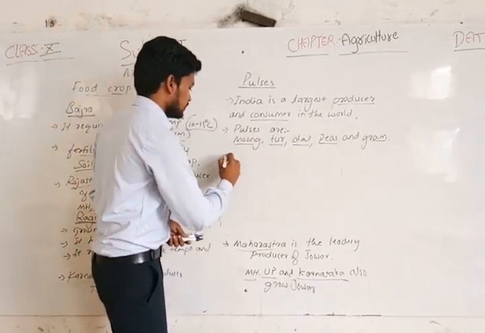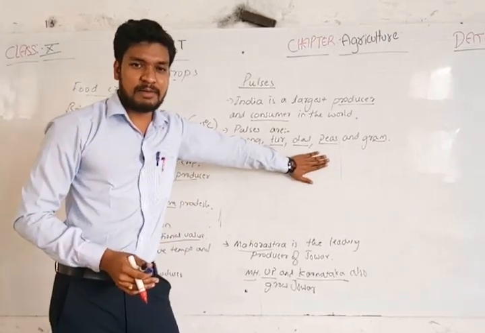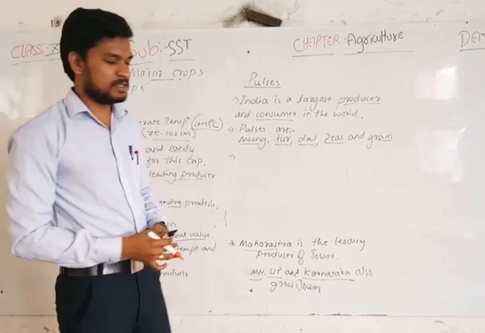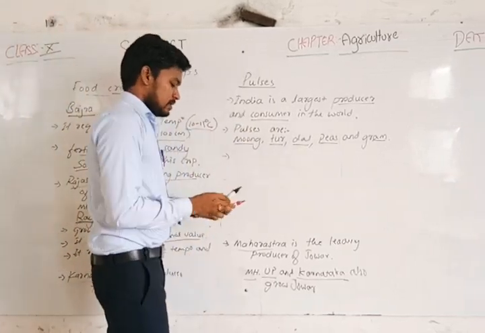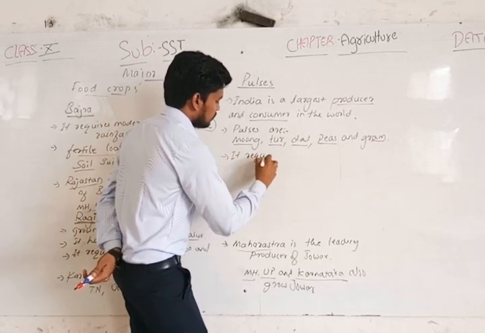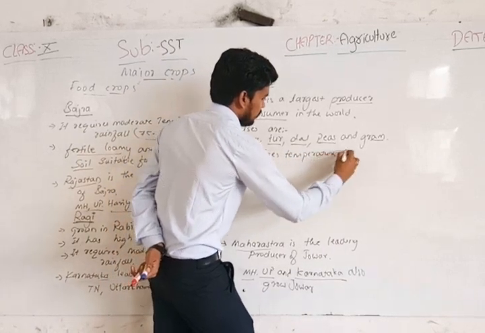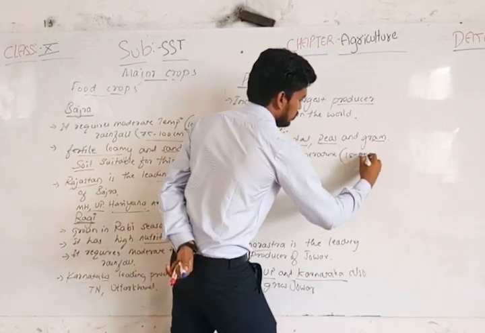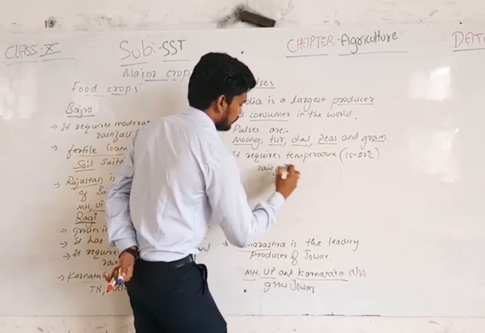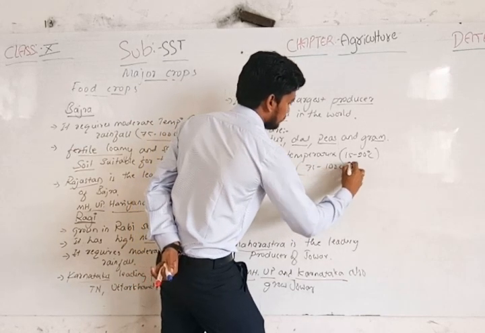These pulses are mainly grown in the rabi season. They require a temperature of around 15 to 20 degrees Celsius and 75 to 150 or 100 centimeters of rainfall.